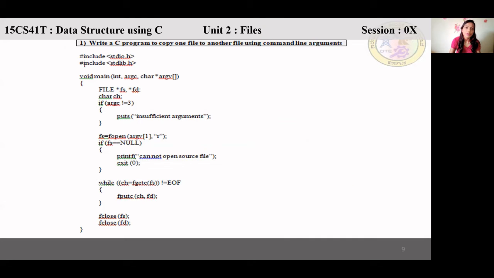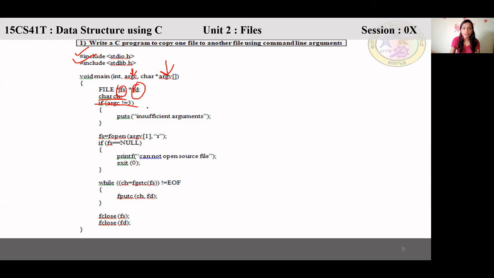So let's see now. This is for standard input output. This is for standard library. Then this is command line argument. So we are using int argc, char argv. Two file pointers we are using, fs and fd. Then we are using char ch.